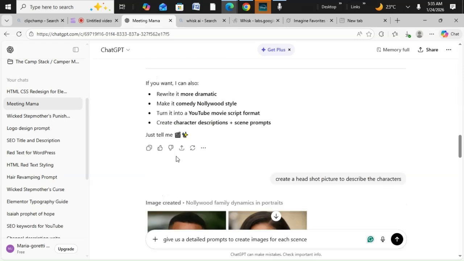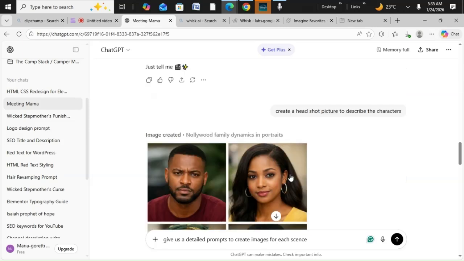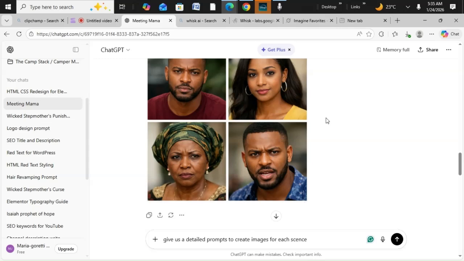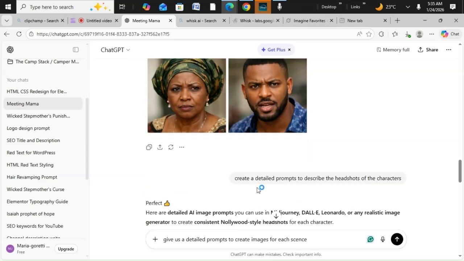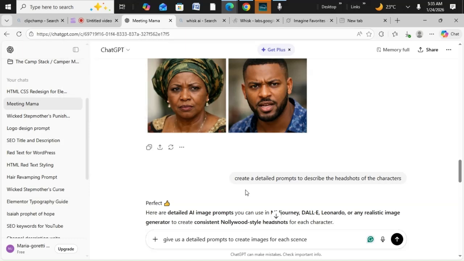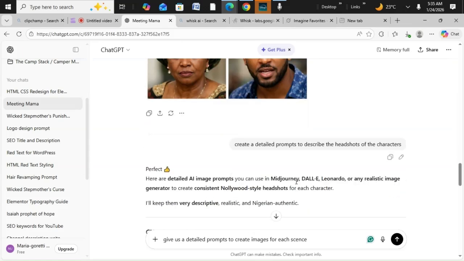Now I asked it to create a headshot picture to describe the characters. It created this for me, but this is not what I wanted. I wanted a prompt. So I had to tell it to create a detailed prompt to describe the headshot. Sorry, let me ensure this is still recording. Okay. So I asked it to create a detailed prompt to describe the headshots of the characters.